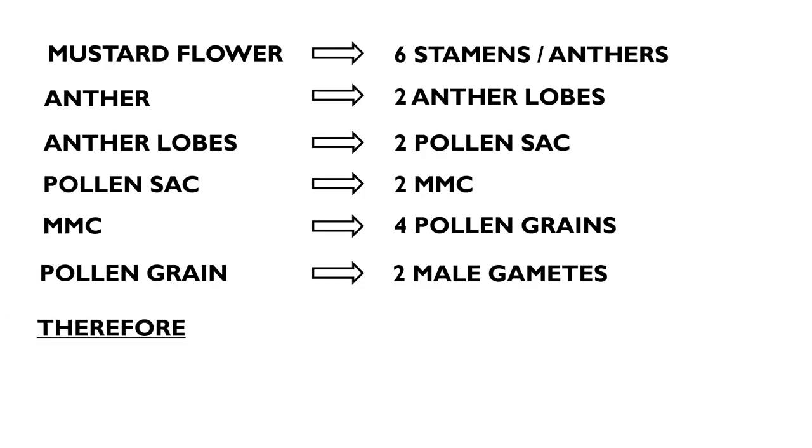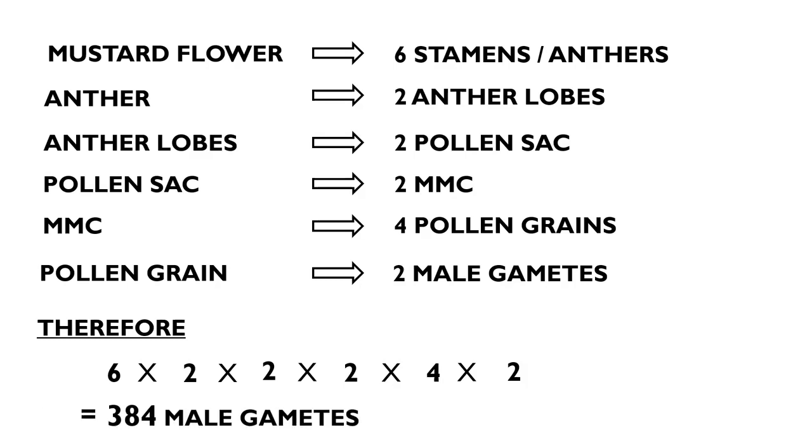Therefore, 6 into 2 into 2 into 2 into 4 into 2 is equal to 384 male gametes produced from a single mustard flower.